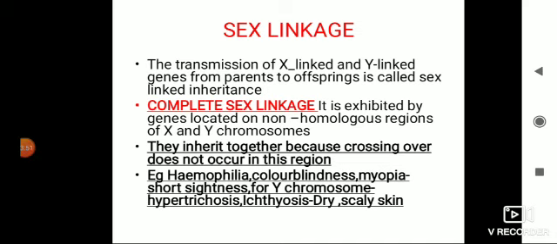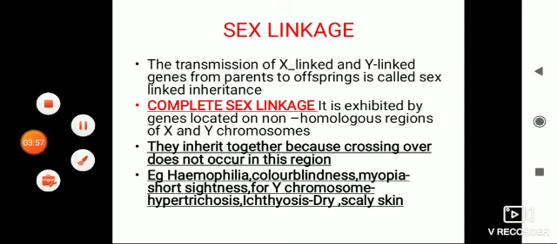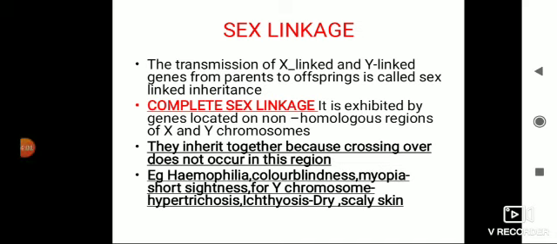Then Y chromosome hypertrichosis. The Y chromosome is always present in males only. So many hairs are present on the ear pinna, that is called hypertrichosis; hyper means many, trichosis means hair. Ichthyosis is a skin disease where the skin remains dry and scaly.